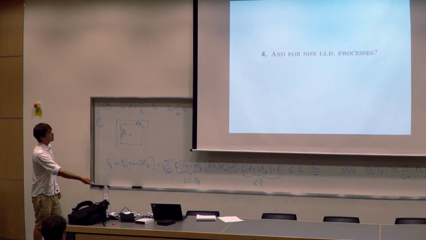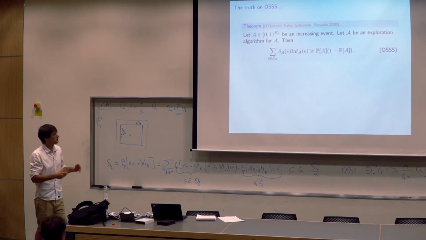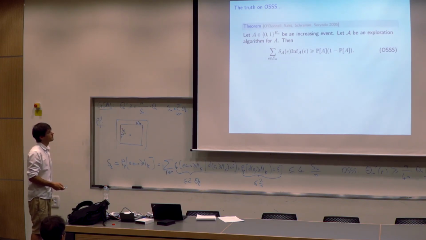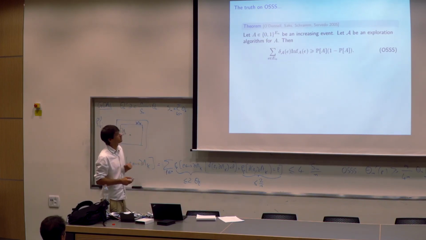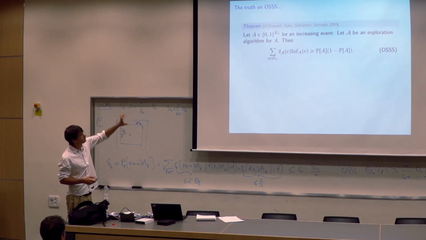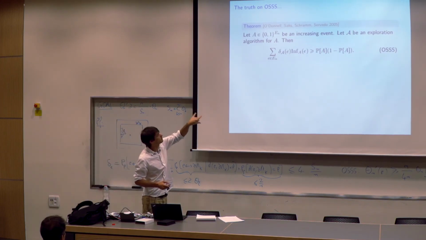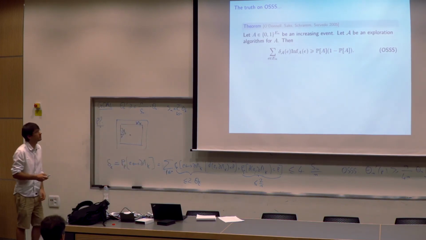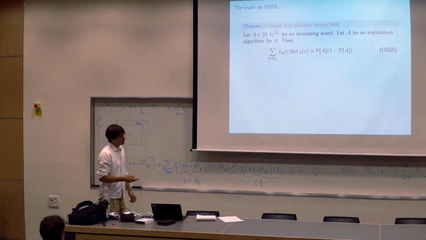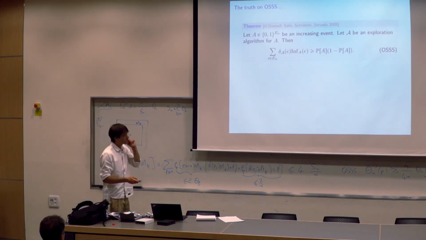So now imagine you have a model which is not IID. And let me just explain how it comes from this OSSS inequality. I actually combined two inequalities. The OSSS inequality is this one. The sum of the revealment times the influence is larger than the variance. This kind of improvement of Poincaré inequality. And actually, the proof of this is very nice. It's just a replacement method, and it's not difficult.